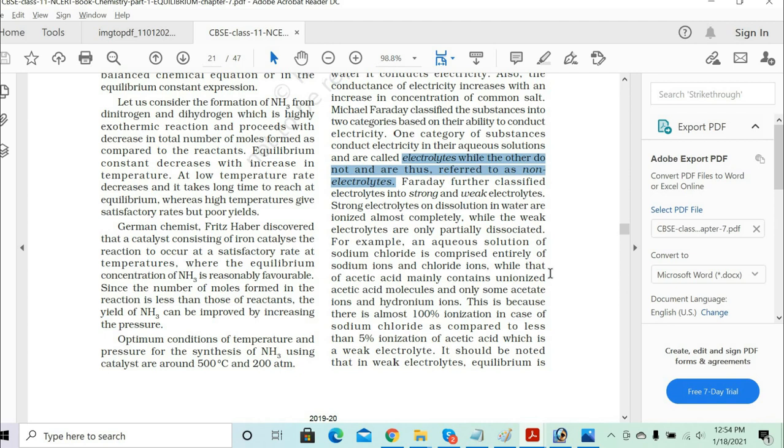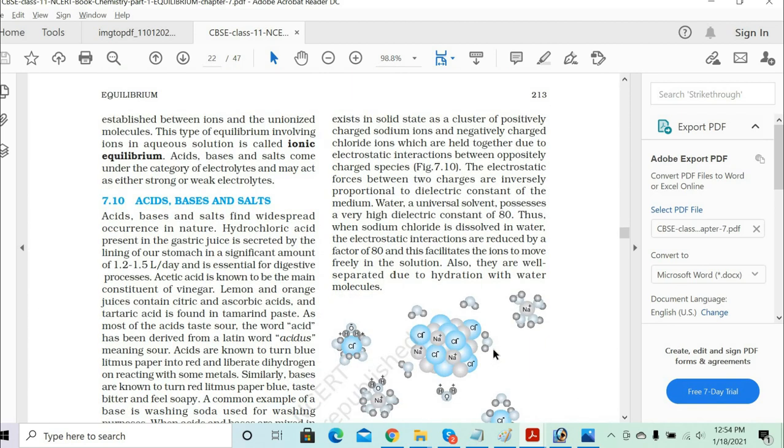Here we are taking the example of sodium chloride put in water. It breaks straight into Na plus ions and Cl minus ions. When you increase the concentration of NaCl, the Na plus and Cl minus ions increase, and then conductivity increases. But in the same way, when you put acetic acid there, partial dissociation into H plus ions happens, and that is taken as a weak electrolyte. Got it? Yes, I got it.